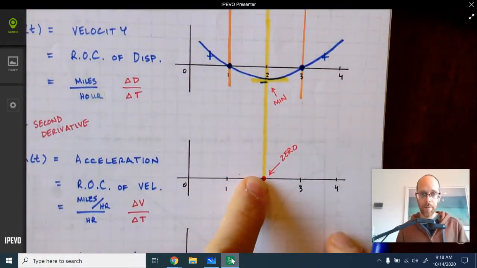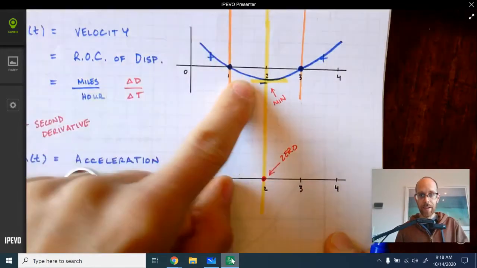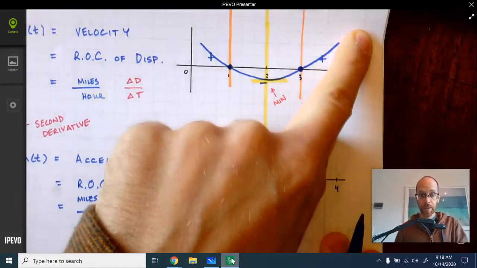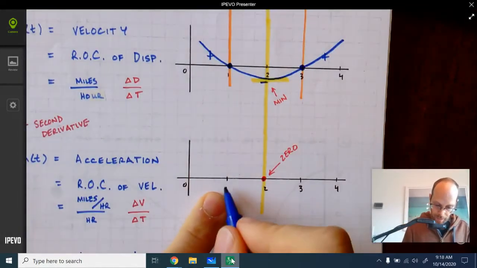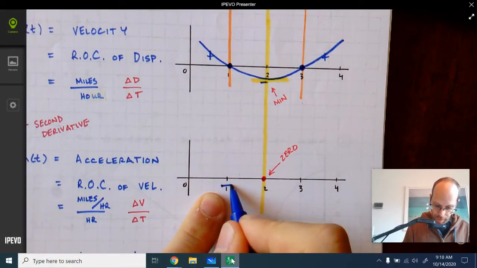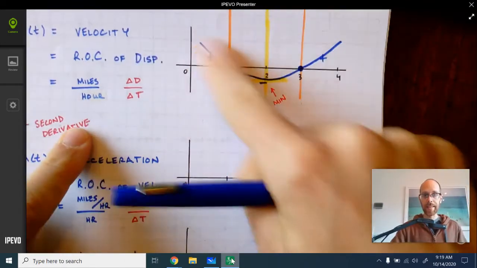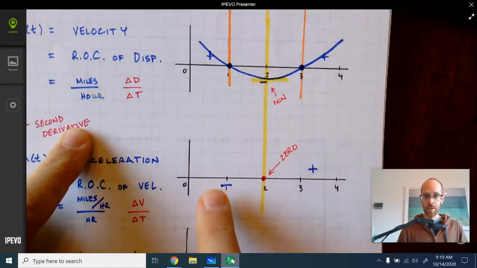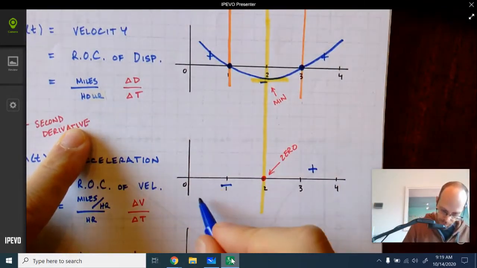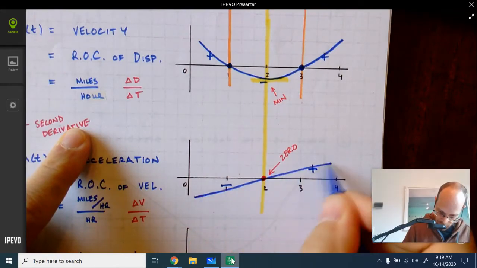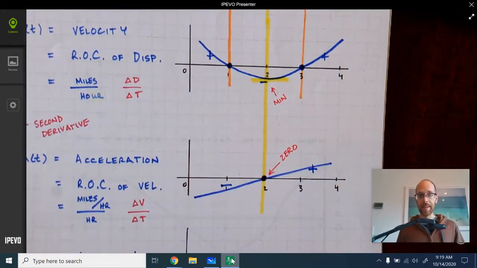Now, to draw the rest of this graph, we would say velocity decreasing, velocity increasing. Therefore, acceleration negative, acceleration positive. Once again, decreasing, increasing, so negative, positive. Our graph's going to look something like that.